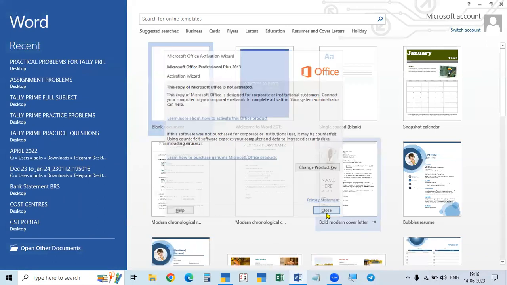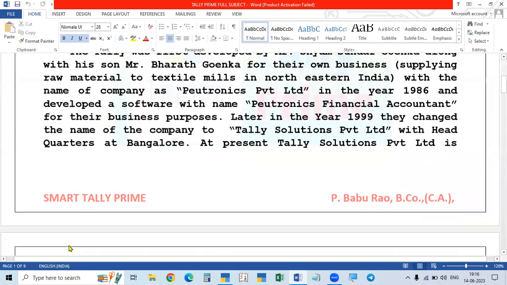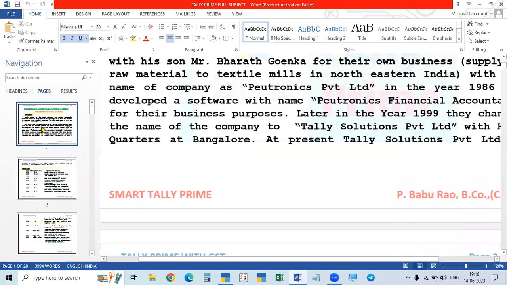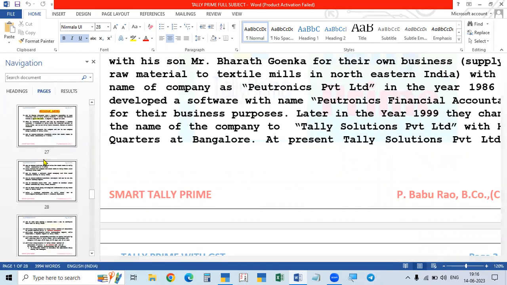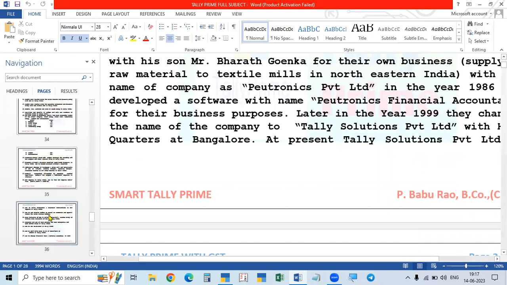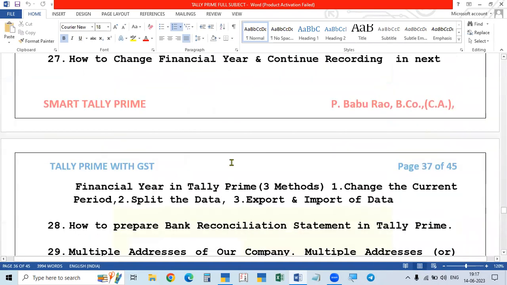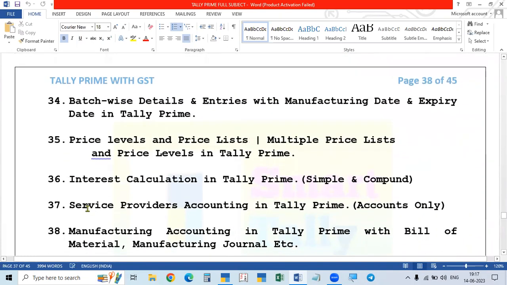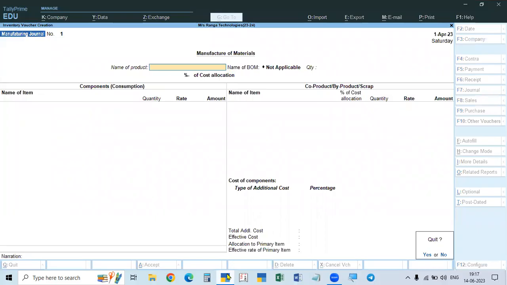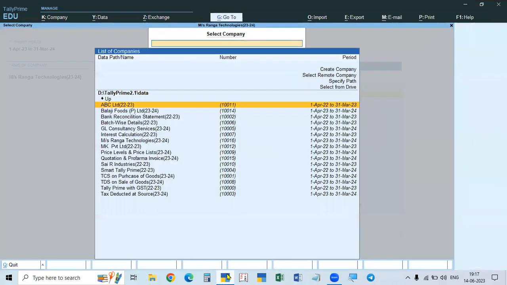So in the previous class, we dealt with the service provider. We have discussed the service provider. In that case, there is one small item you have to know, because you will get doubts otherwise sometimes. When you are making the entry, you will get some doubts. That is, here, yesterday, service providers accounting. So in that, we learned that when the service accounting, we have to, 1 minute. I will take another one. Service provider.